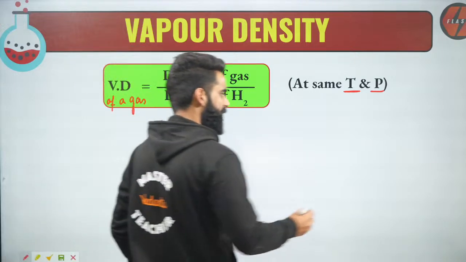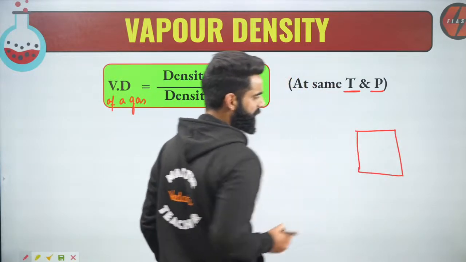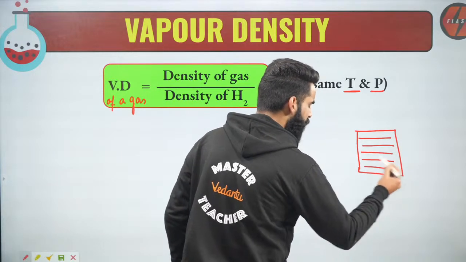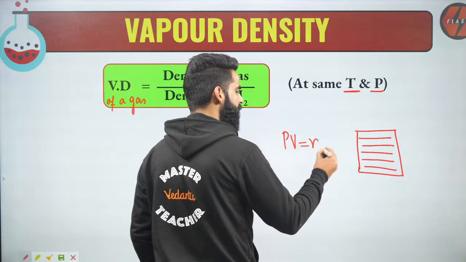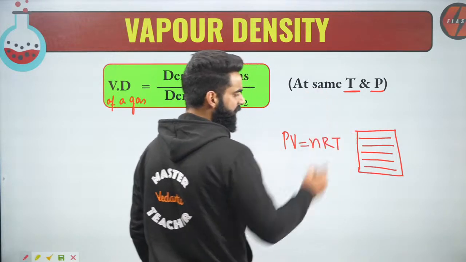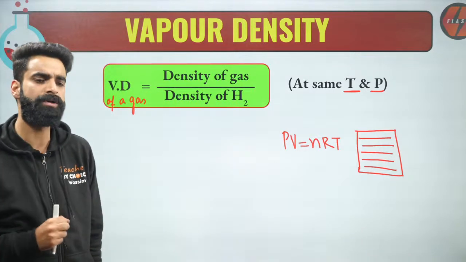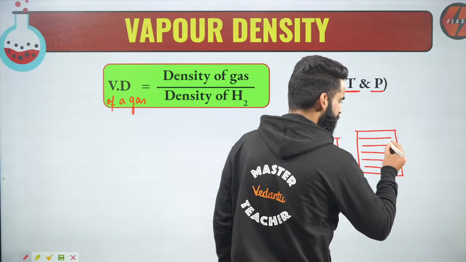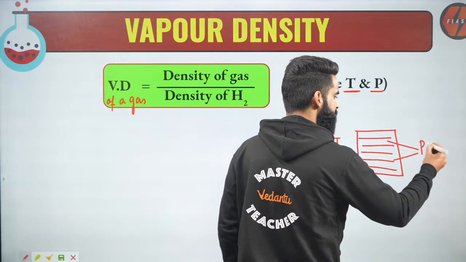Now let's say I have an ideal gas in the container. Can I say it is going to follow the equation PV equal to nRT? Yes. Now let's say this ideal gas is kept at constant pressure and temperature.